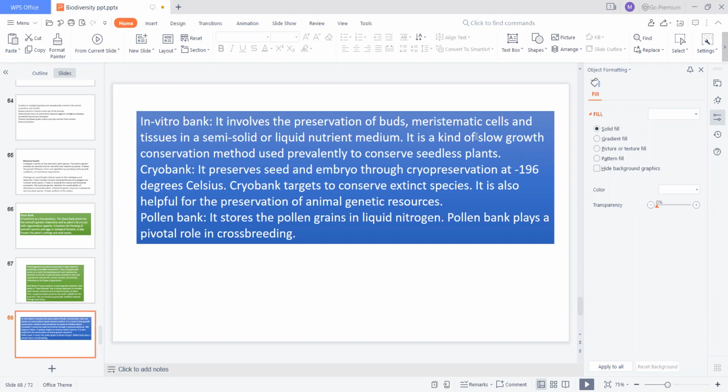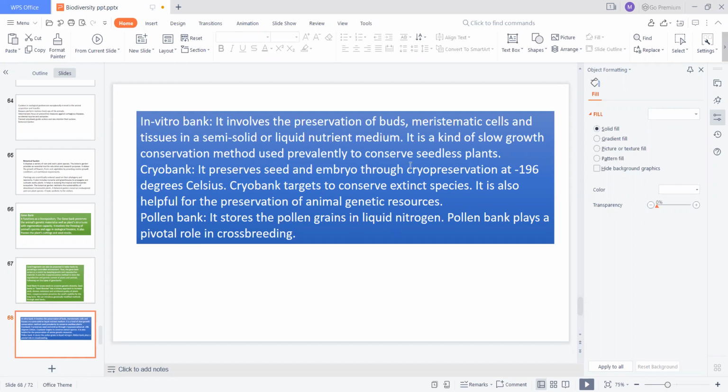Generally, growth takes place at the meristematic region, so we preserve those meristematic cells and also the tissues in semi-solid or liquid nutrient medium. Cryobank means it preserves the seeds and embryos through cryopreservation at -196 degrees Celsius. Cryobank aims to conserve extinct species. It is also helpful for preservation of animal genetic resources.